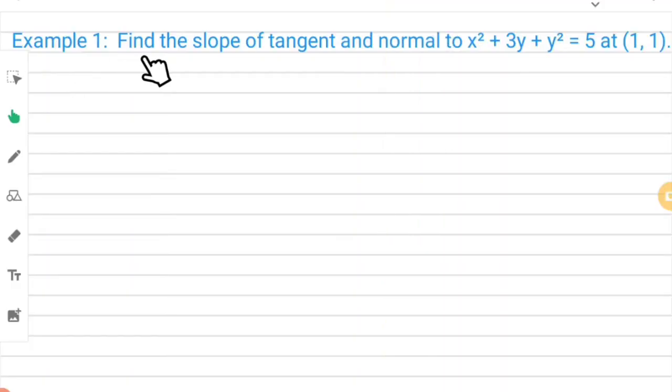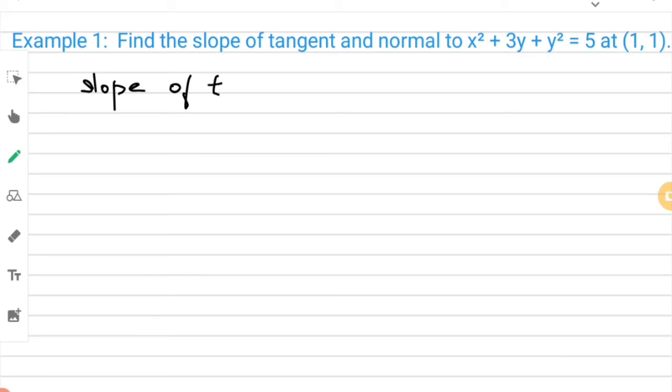Example 1. Find the slope of the tangent and normal to x square plus 3y plus y square is equal to 5 at (1, 1). We are going to find the slope of the tangent. To find the slope of the tangent, we need to differentiate this given equation.